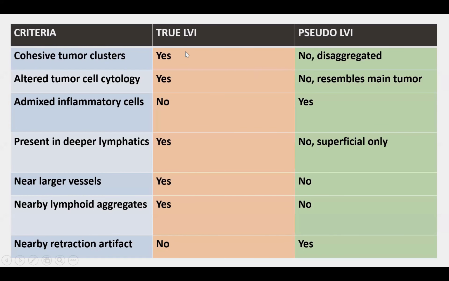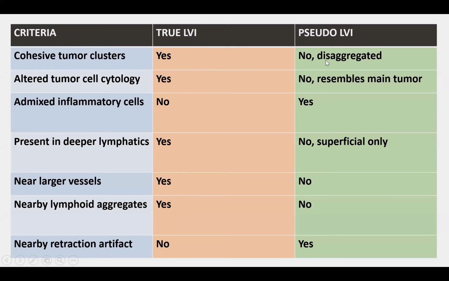So true lymphovascular invasion shows cohesive tumor clusters with altered tumor cell cytology. They usually do not have admixed inflammatory cells. They go up to the deeper lymphatics, where they have nearby large blood vessels and nearby lymphoid aggregates are also commonly seen.